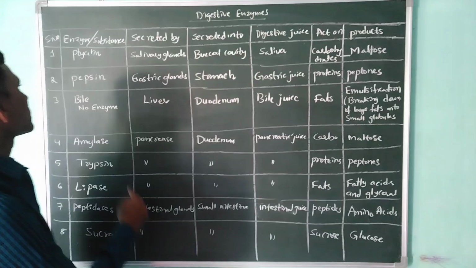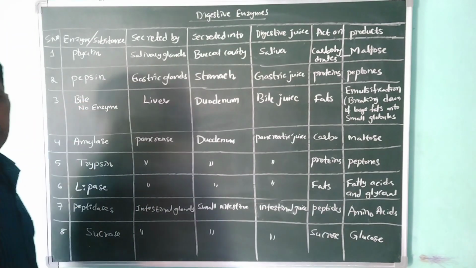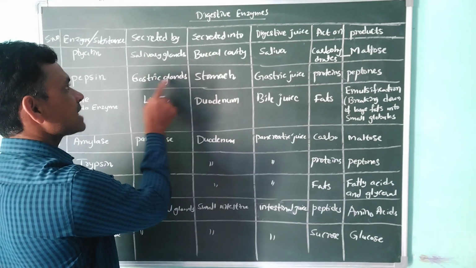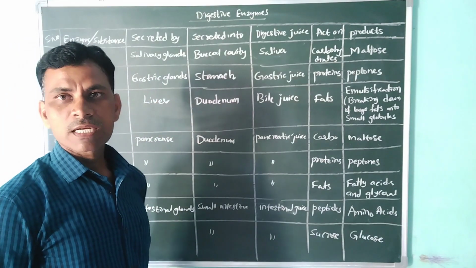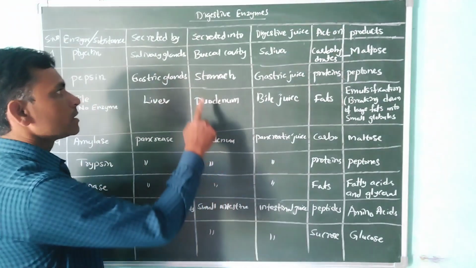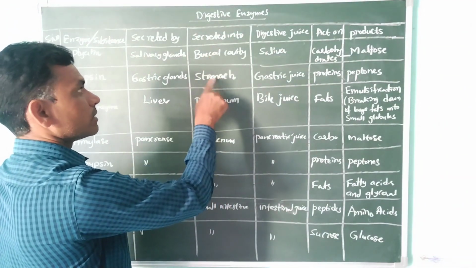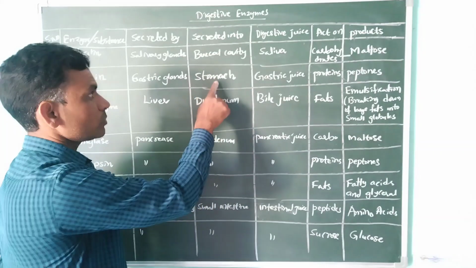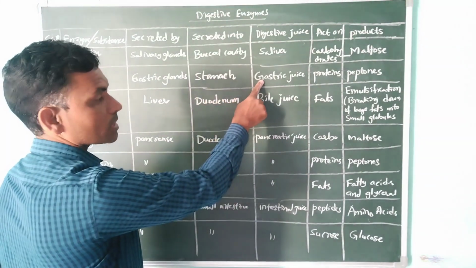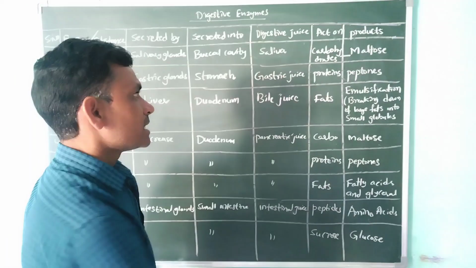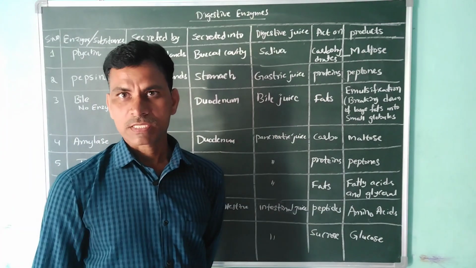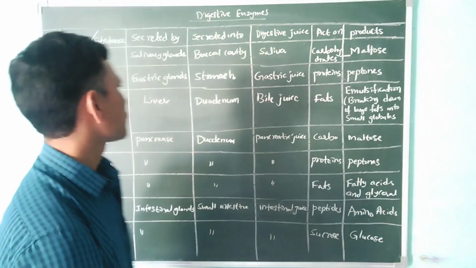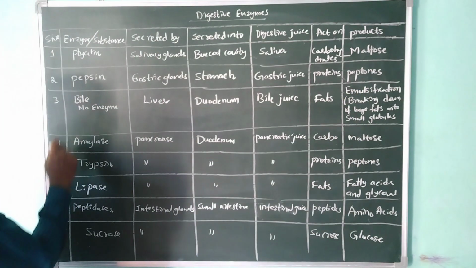Next, pepsin enzyme. This enzyme is produced by gastric glands. Where are they present? They are present in the walls of the stomach and secreted into the stomach. So the juices are called gastric juices. These act on the proteins. What do they produce? Peptones.